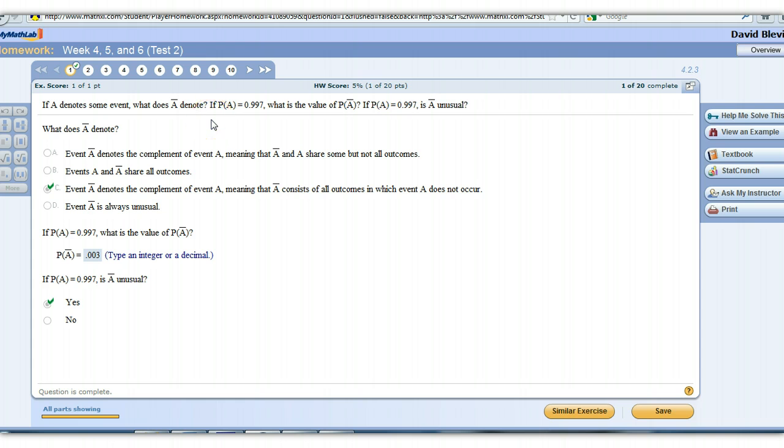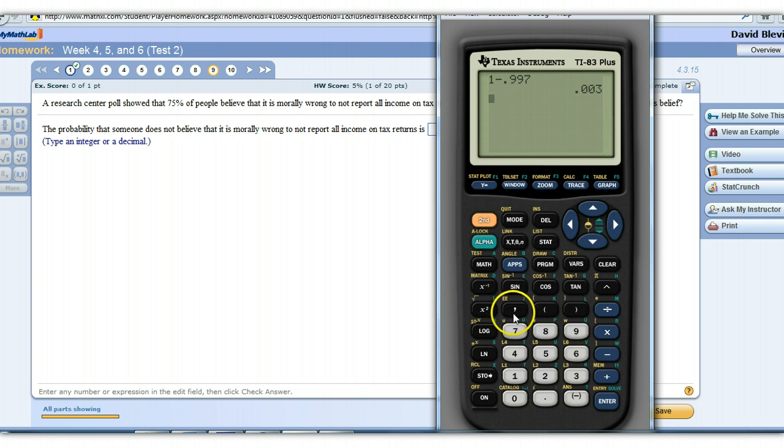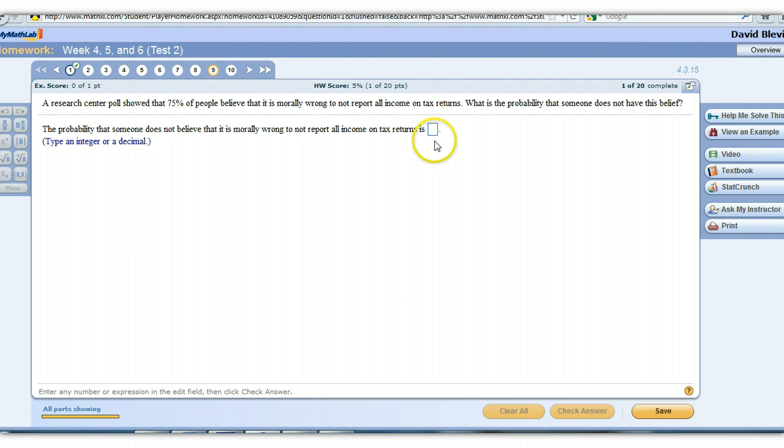Alright, something similar to these problems is question 9, which is very similar to 1. On question 9, it says a research center poll showed that 75% of people believe that it's morally wrong to not report all income tax. What's the probability that someone does not have this belief? Right? The probability someone does not have this belief is, again, 1 minus that, but you have to change that 75% to a decimal, so 0.75. That means that 0.25 is the answer we're looking for. Now notice they don't want it as a percent, they say type an integer or a decimal, so make sure that you're reading that part.